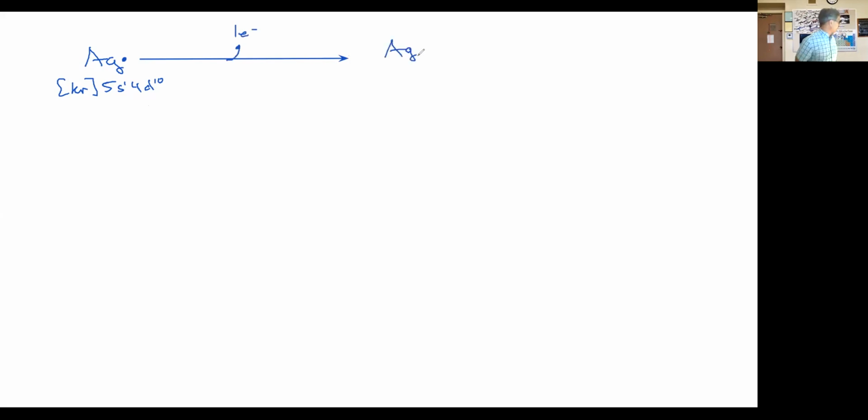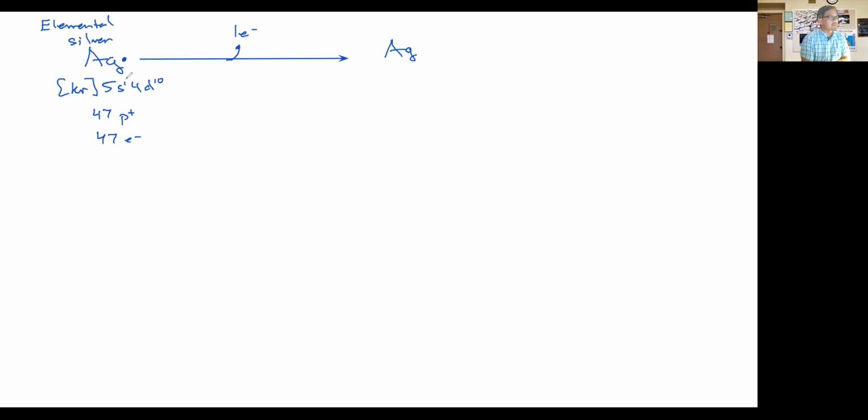Let's real quickly do the composition of silver as well, that way you can see it. So silver then is going to be 47 protons and 47 electrons. So this is going to be our elemental silver, silver in its elemental form. All right, so it loses that one electron.